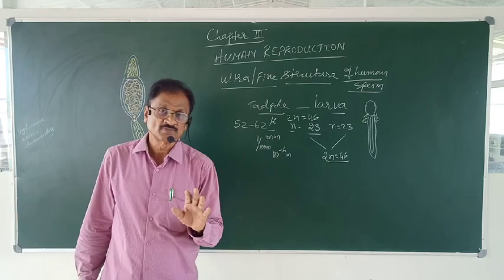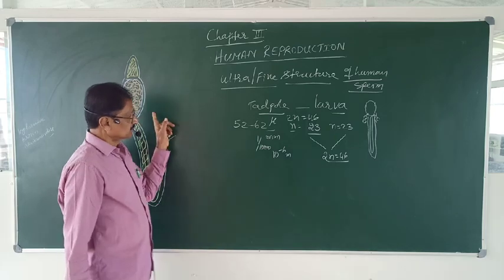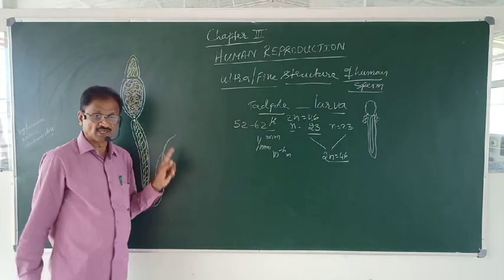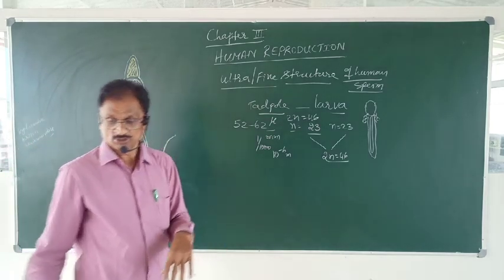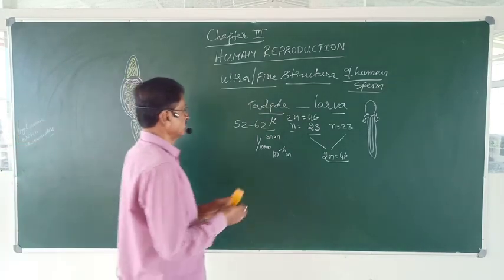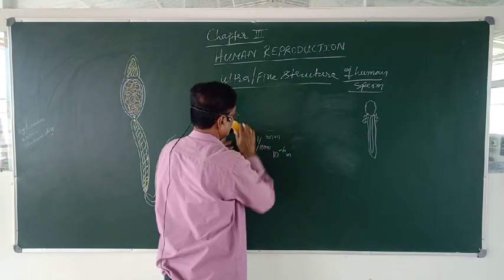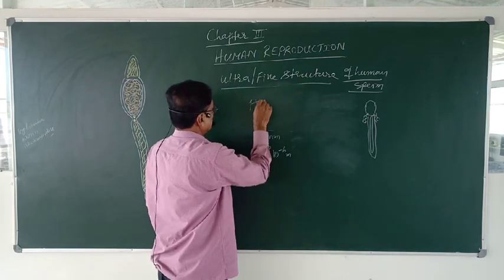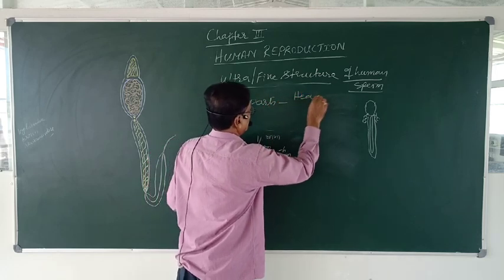Now the sperm consists of what parts? The sperm consists of mainly 4 parts. Which are those 4 parts? So the parts are like this. First is the head.